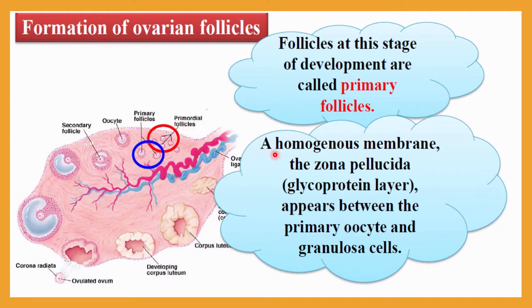A homogeneous membrane, the zona pellucida, made up of a glycoprotein layer, appears between the primary oocyte and granulosa cells. So in between the primary oocyte and granulosa cells, one more layer will be formed, made up of glycoprotein, and that is now called the zona pellucida. So firstly, the zona pellucida will start appearing at this stage.